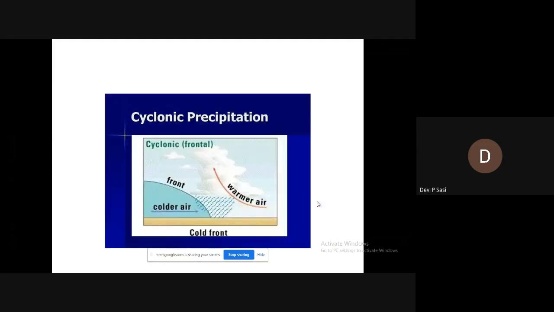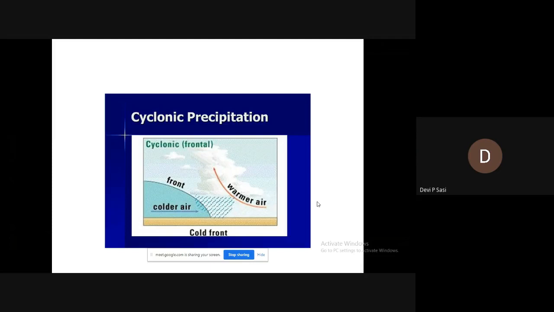Now the third one, cyclonic precipitation. Cyclonic precipitation results from lifting of air masses converging into an area of low pressure. When the air mass gets lifted and converges into an area of low pressure, we can say it is cyclonic precipitation. Cyclonic precipitation is of two types, frontal precipitation and non-frontal precipitation.